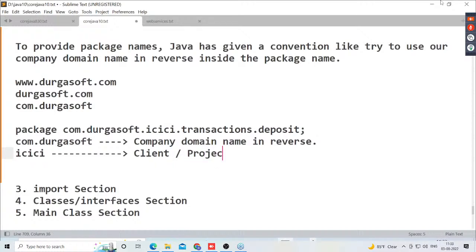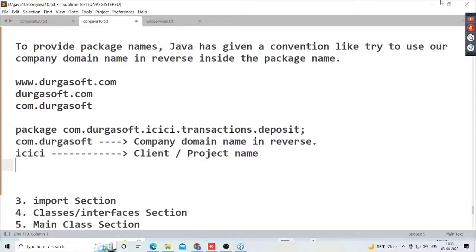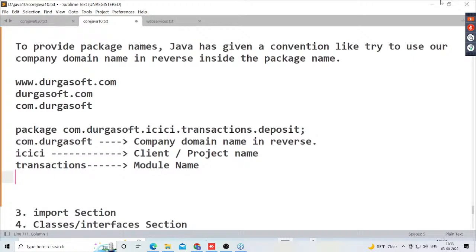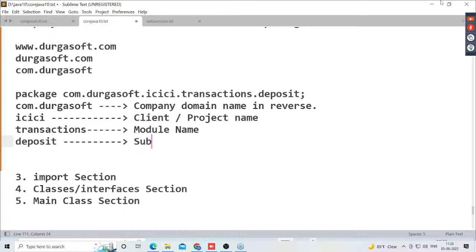Client or project name, of course. Next one, transactions is what? Inside this ICICI application, transactions is a separate module or not? Loan is a separate module, accounts is a separate module, and transactions is a separate module or not? So this is the module name. Inside this module, deposit is what? Deposit is a submodule name or not? Guys, now we have to answer for it.